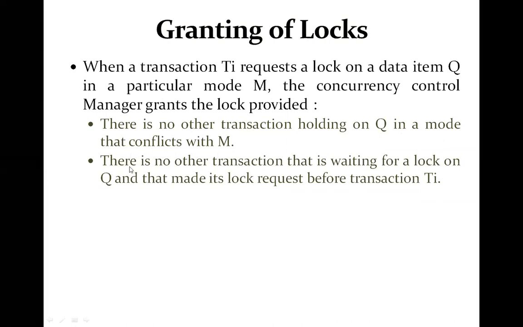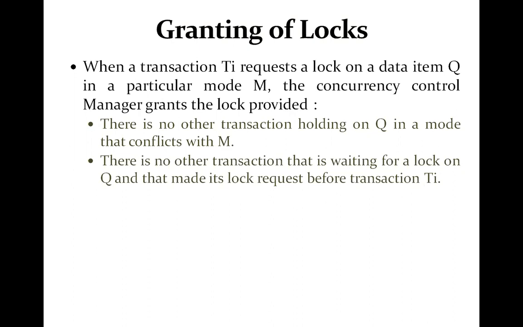And second, there is no other transaction that is waiting for a lock on the same data item and that made its lock request before transaction Ti. So a lock request will never get blocked by a lock request that is made later.